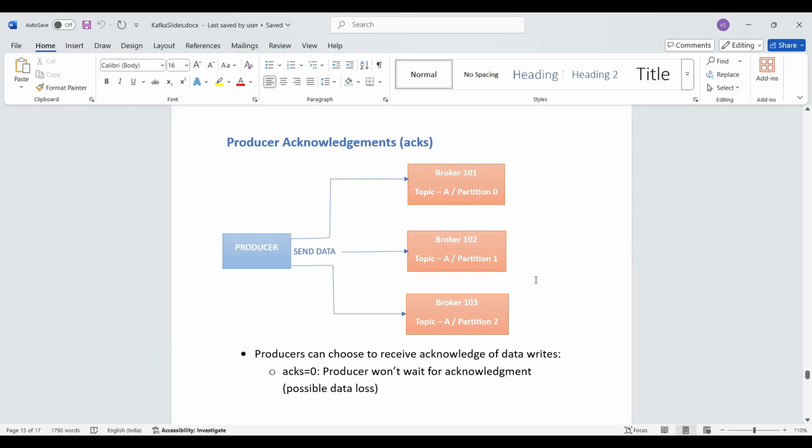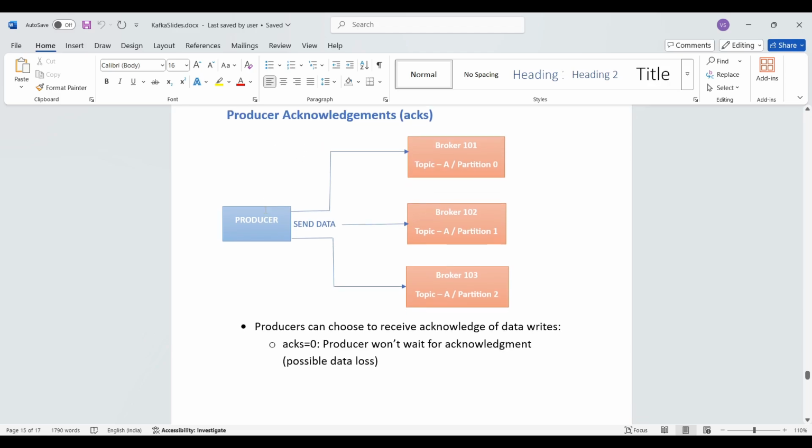Hi guys, welcome back. In this lecture, we are going to learn about producer acknowledgement and Kafka topic durability. So let's first focus on producer acknowledgement.